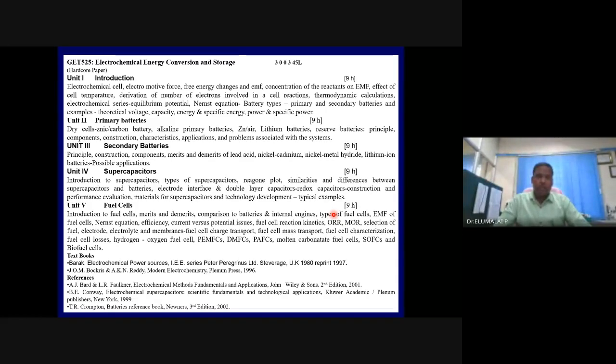Definitely there are numerous theoretical problems that you will encounter in the first unit, and in most of the units. Very nice numerical problems we will be learning. Thermodynamic calculations: you will be able to estimate delta G, delta H, delta S from electrochemical parameters. Then we will talk about the electrochemical series. We will construct batteries.